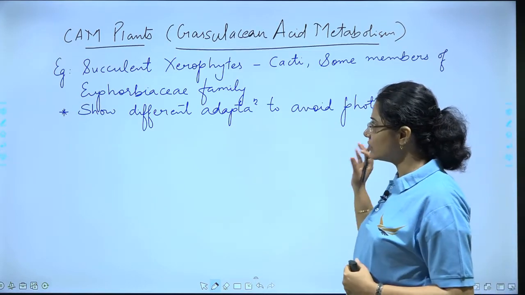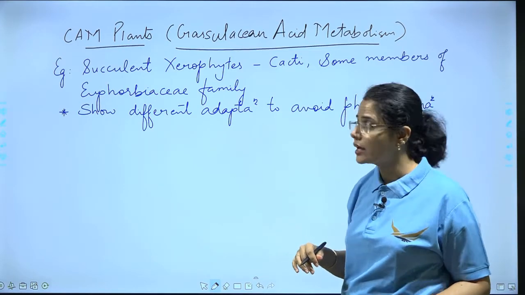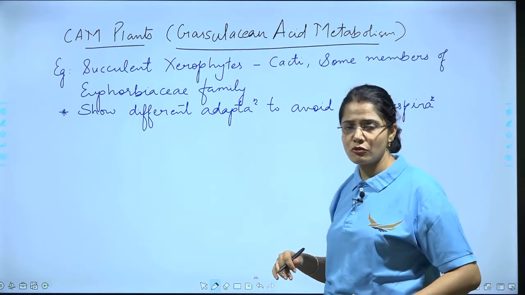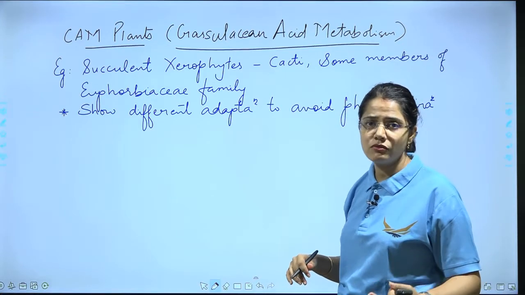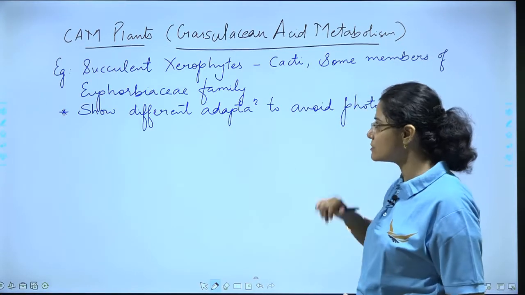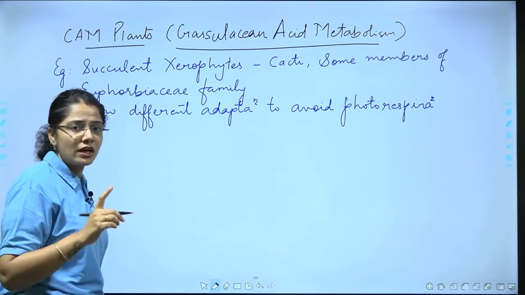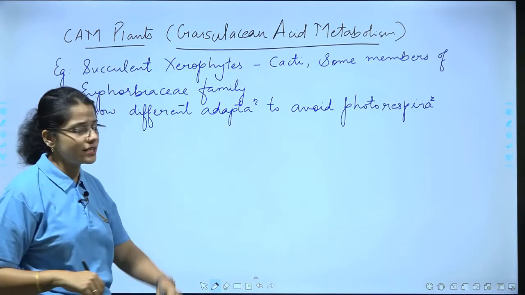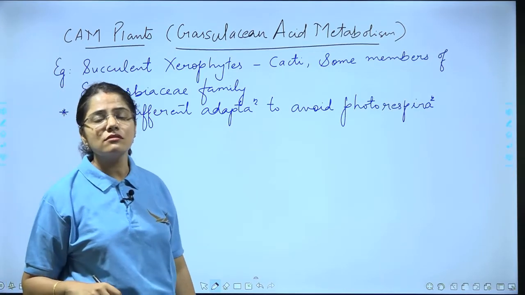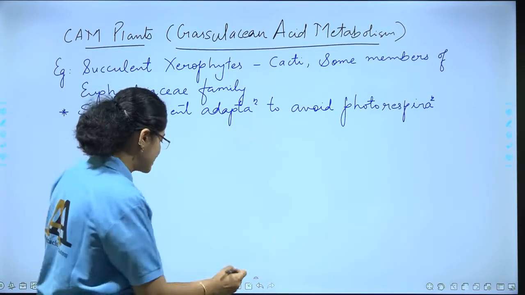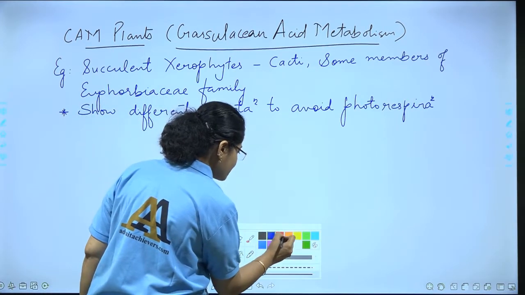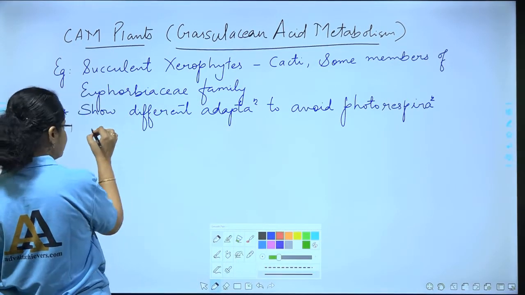So this process is harmful. We have learned the C4 pathway which is there to avoid photorespiration, but these plants show a different adaptation. Another problem these xerophytes have to deal with is the water loss due to transpiration. So they have to deal with another problem.